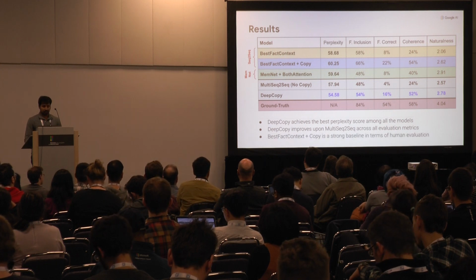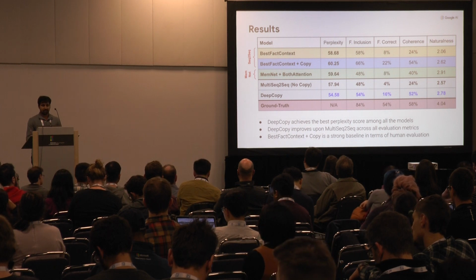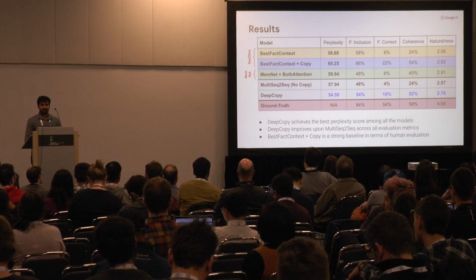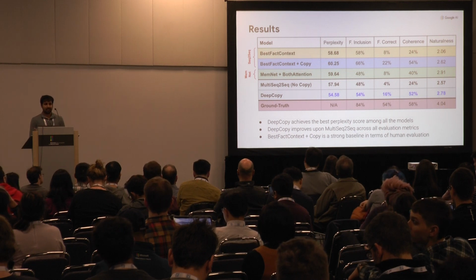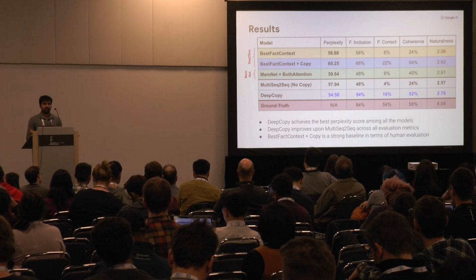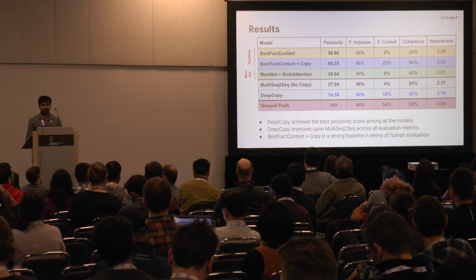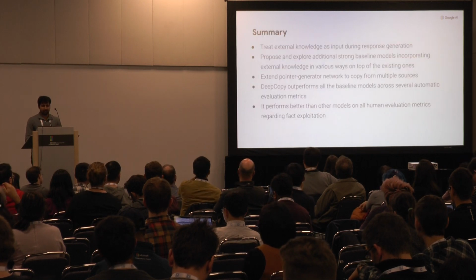And we also see that best fact context plus copy is a very strong baseline in terms of human evaluation. It was a very simple model, right? We just used the dialog context and retrieved the best fact and concatenated it with the context and had a sequence-to-sequence model with attention.